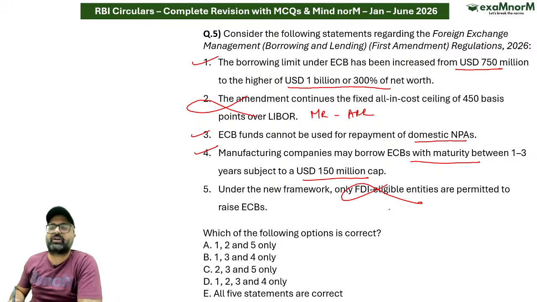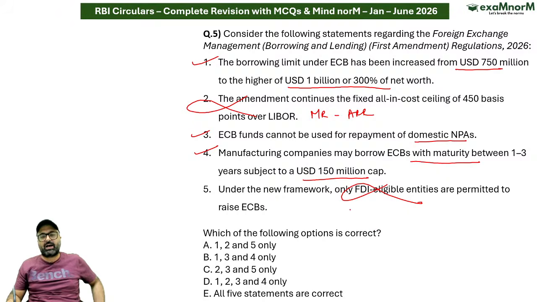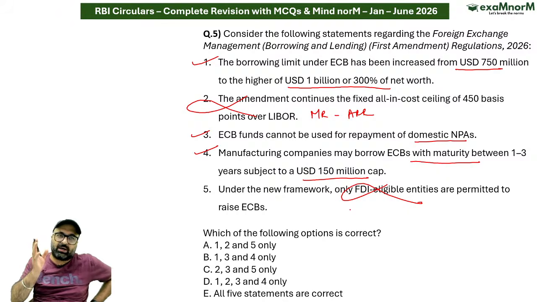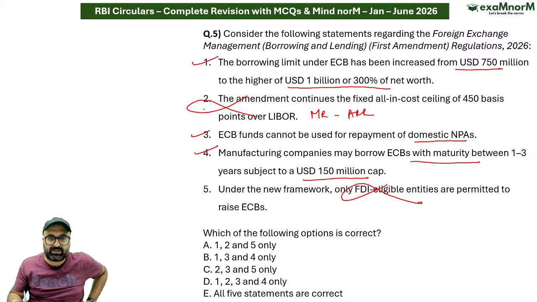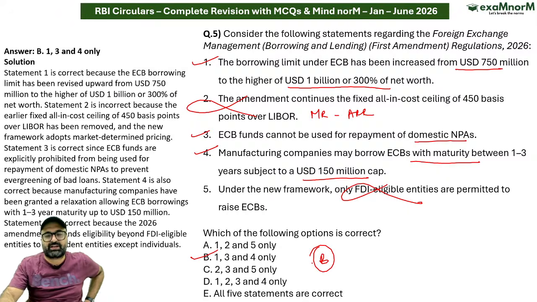No sir, under the new framework many more entities are permitted above those which were earlier allowed, the entities which were eligible under FDI. So keeping that in mind, 1, 3, 4 are the correct answer, which means option B is the correct answer.